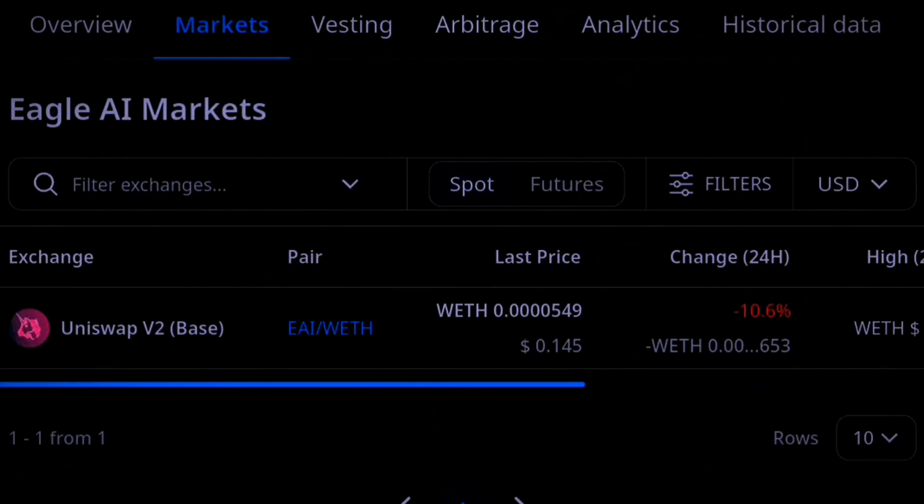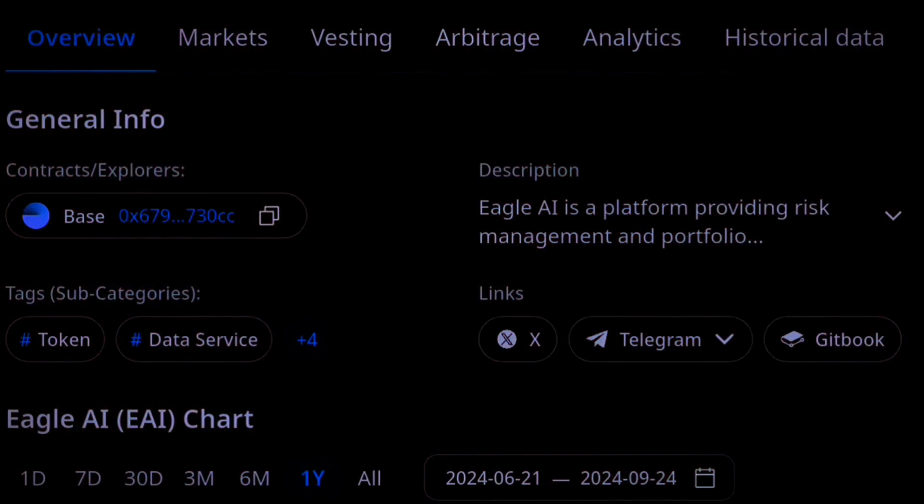This token, you can trade it on Uniswap version 2 under Base, or you can come here under the overview and see the blockchain that it's based on. You can see it's Base, then the contract address. To get it, just copy it here. We've seen that this token falls under the blockchain services.